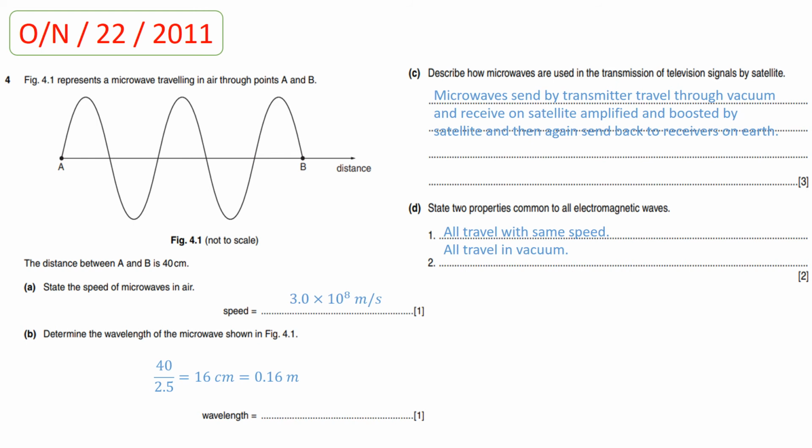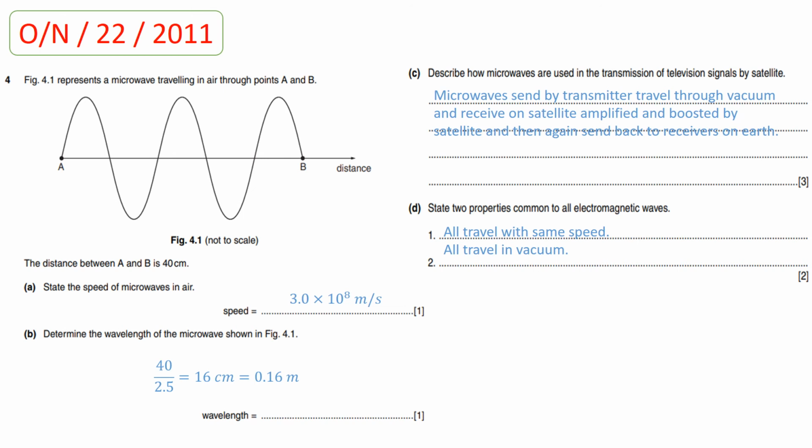Now part C, describe how microwaves are used in the transmission of television signals by satellite. So students, the microwave signals sent by the transmitter travel through the vacuum and are received on the satellite. On the satellite, amplifiers and boosters are installed. So the received microwave signals are amplified and boosted by the satellite and then transmitted back to the receivers on the earth.